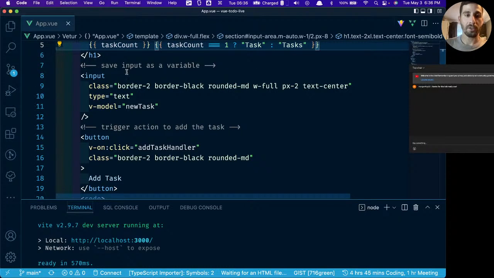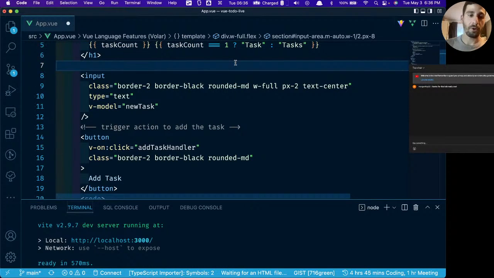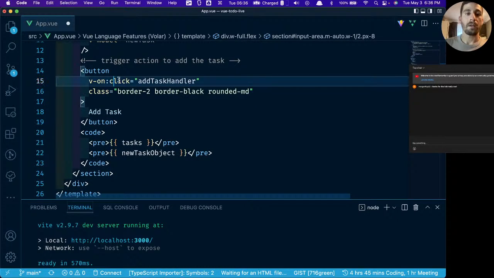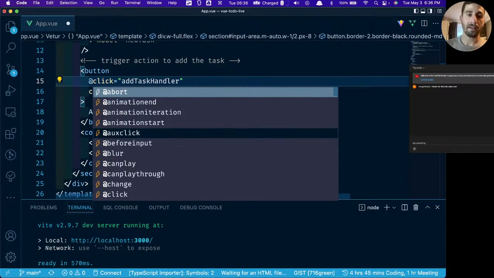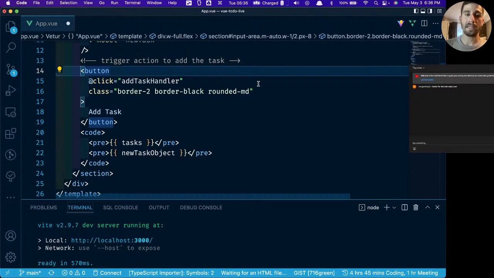So far, so good. So we have the input saved as a variable already. And get rid of that note right there. One of the cool things about Vue is that we also have these shorthands here. So instead of doing v-on:click, which is just an on click listener, the shortcut we can do is we can just have the @click like that. That does the exact same thing.